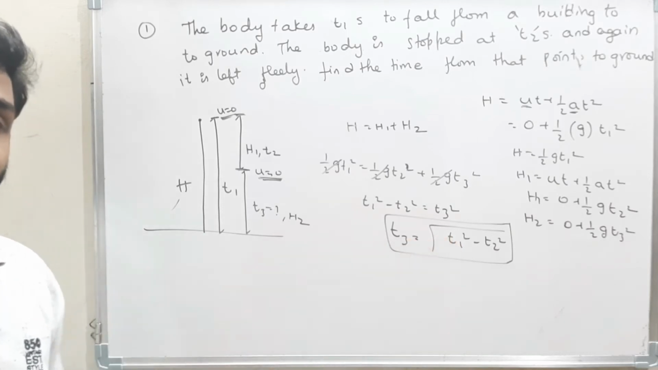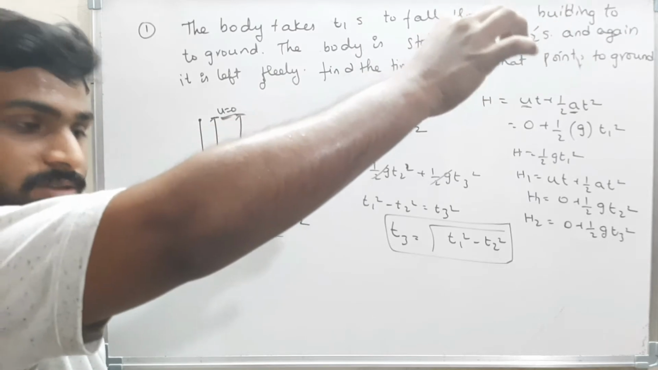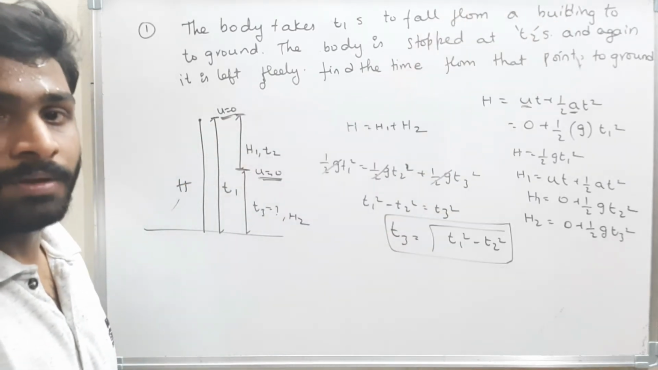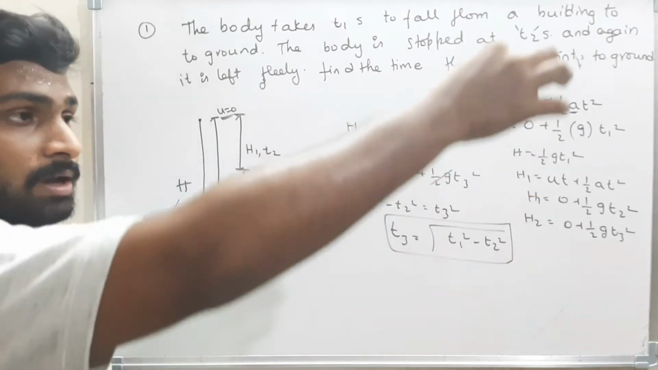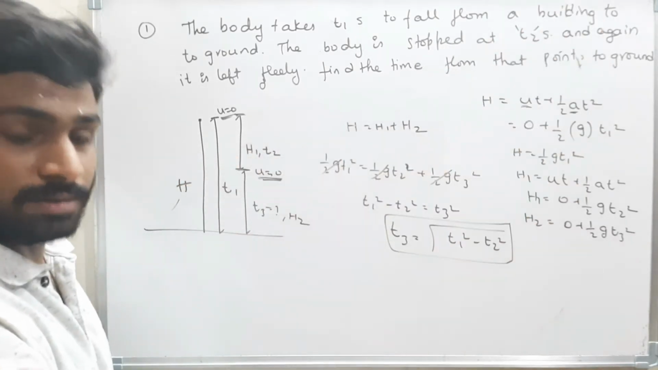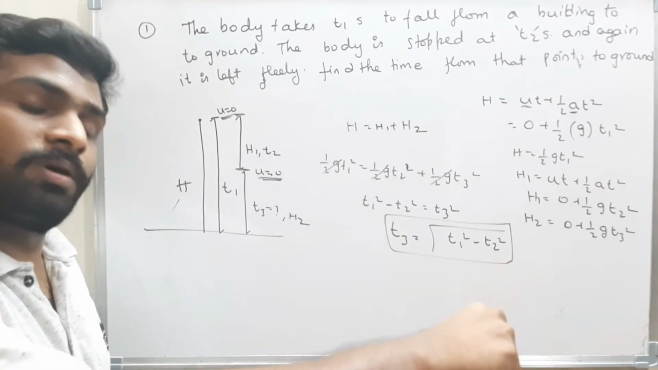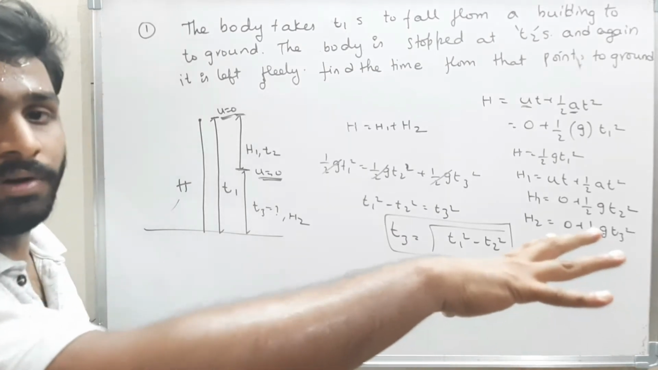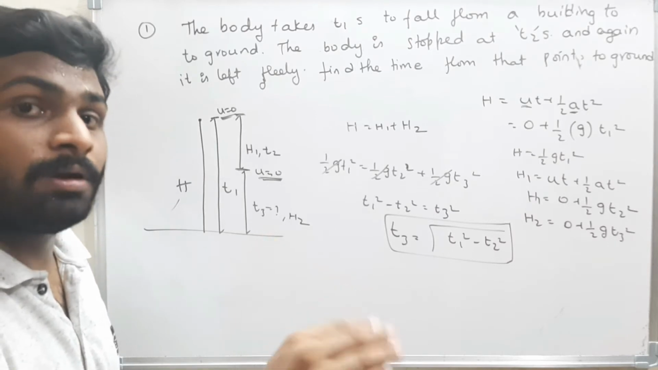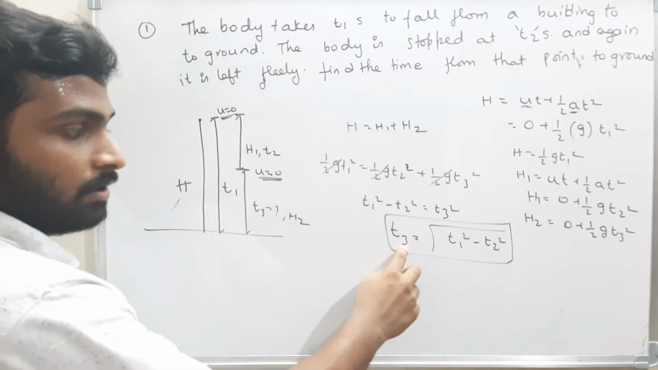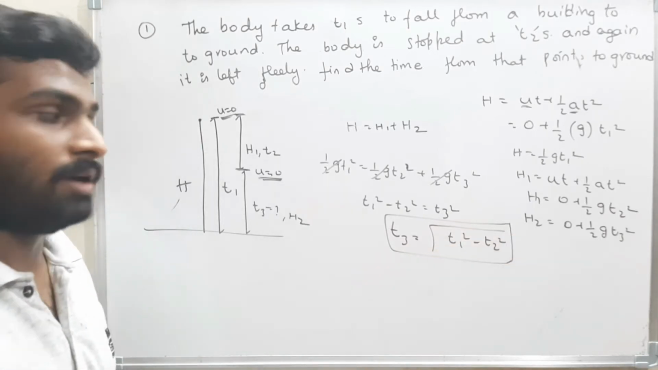I think this is clear. Simply, when I leave a body, assume it takes 2 seconds to reach the ground. Now what they did, instead of leaving it freely along the whole path, I left the body and somewhere in the middle of the building, they catch the body. Assume they catch the body at 0.5 seconds. Again from there they leave the body freely. Now to reach the ground, what is the time taken? The time taken is not 1.5. The time taken will be a little bit different. That different time is root of t1 square minus t2 square. I think this is clear.